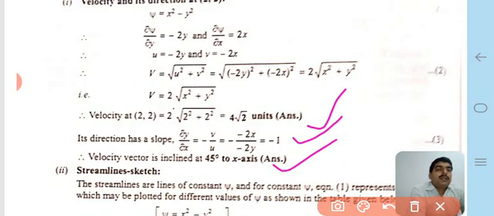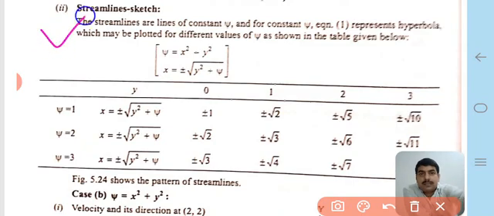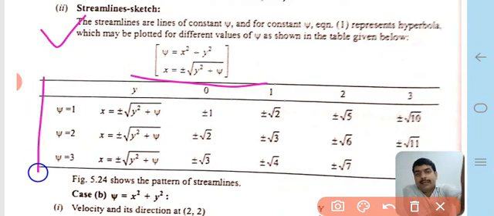Now streamline sketches, which is very important and asked in your examinations. The streamlines are lines of constant ψ, and for constant ψ the equation represents a hyperbola, which may be plotted for different values of the stream function as shown in the table below. ψ = x² - y², therefore we can write x = ±√(y² + ψ). Therefore we draft a table.